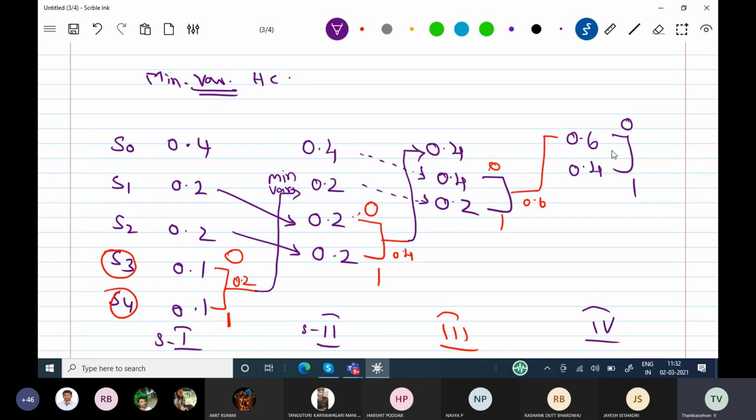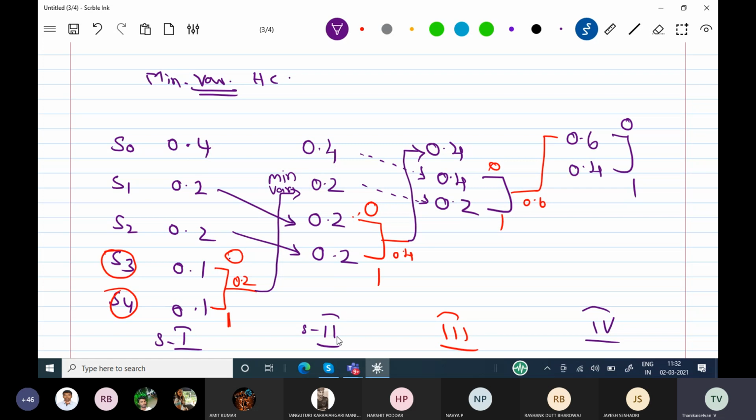Okay, once you get to two probabilities, that is the place you have to stop the algorithm. So we have to write all the probabilities in descending order, combine the last two probabilities, and encode: above one is 0, below one is 1, and then add them. Add the last two probabilities: 0.2.